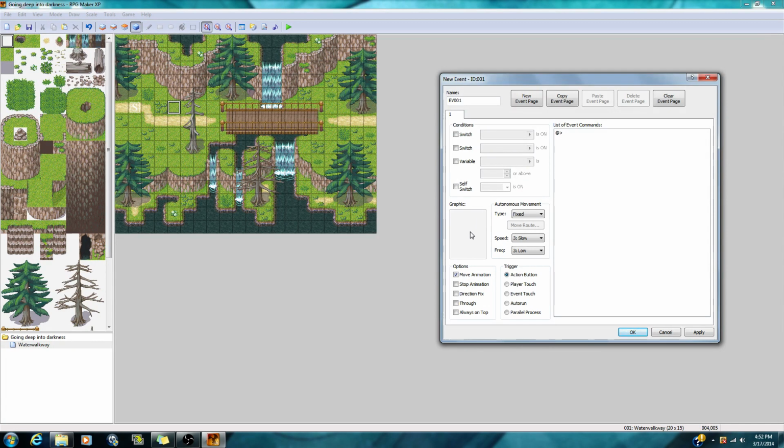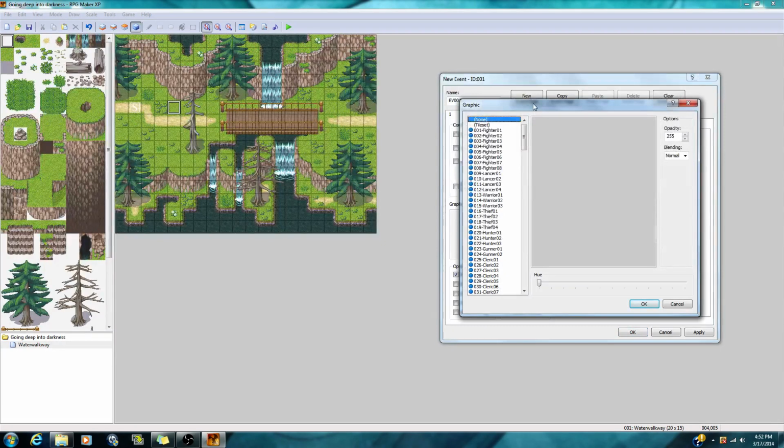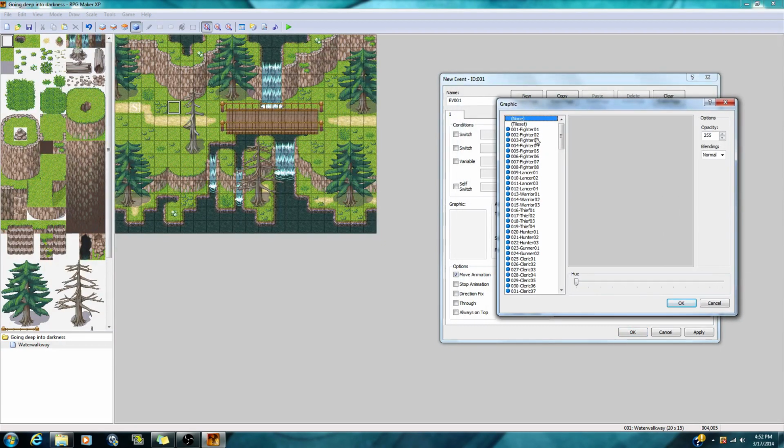I'm gonna be making a bird, so I'm gonna go ahead and click graphic. I'm gonna double click it. Now, as you can see, you get all kinds of crazy looking dudes, which there's just insanely a lot, and I'm just going to show you a few things first.